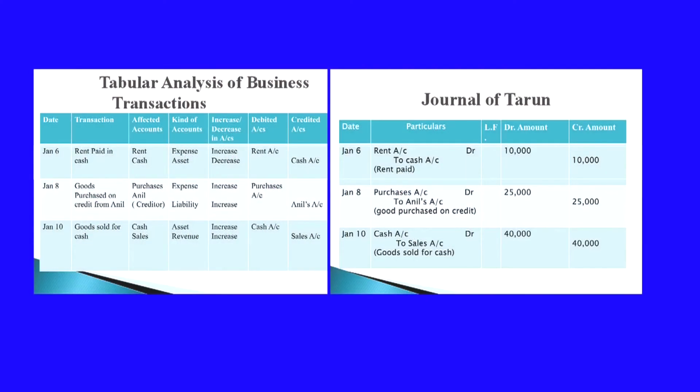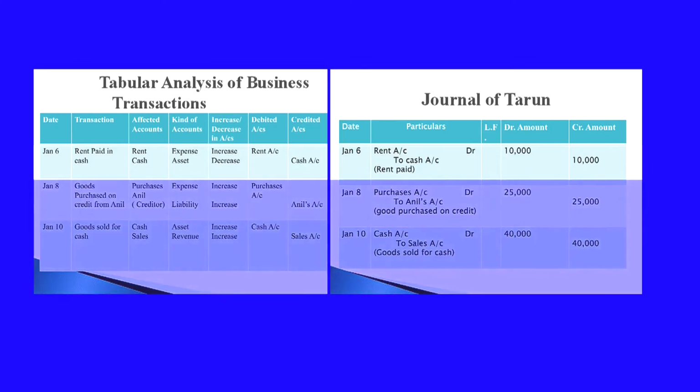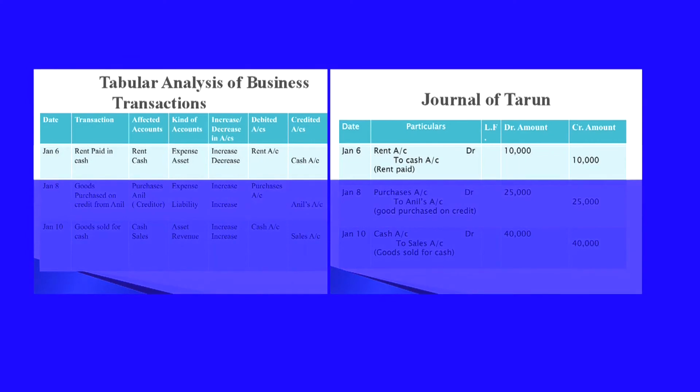Coming to the next transaction, January 6th. Rent paid in cash. Rent and cash are the two affected accounts. Rent will come under expense. Cash will come under asset. Rent paid, that is expense is increasing. Rent being an expense account, it is increasing. Cash is going from the business, so cash is decreasing.